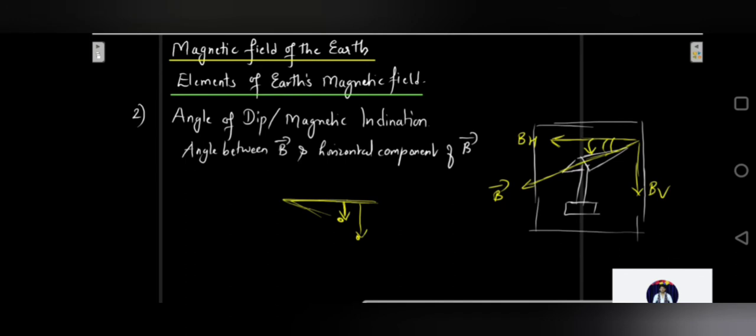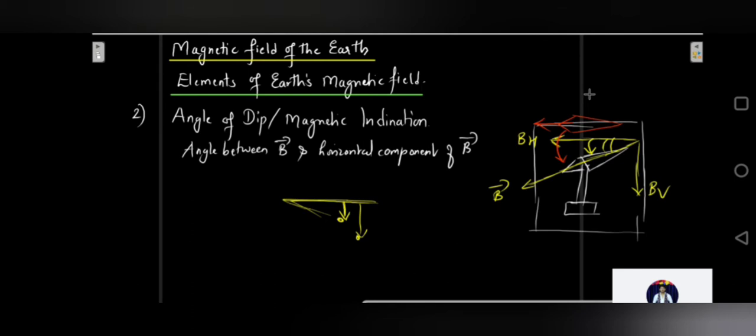Originally, if no magnetic field is there, the needle will be like this. So how much it is going down from the horizontal, how much dip it is taking, is the angle of dip or magnetic inclination. So what is the angle of dip? The angle made by Earth's total magnetic field with the horizontal direction of the magnetic meridian.